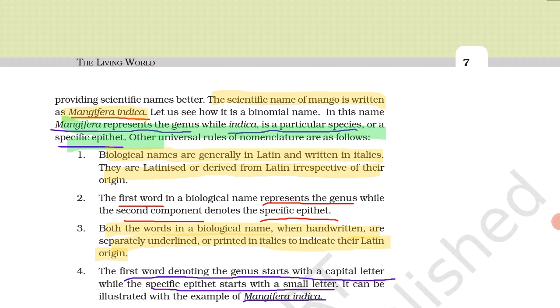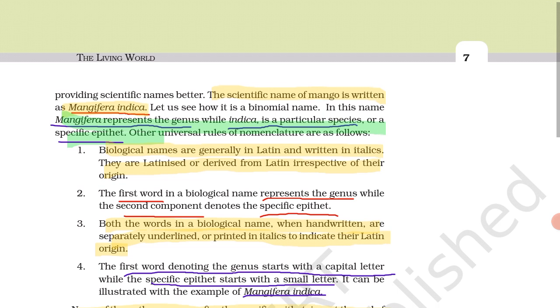Then the next rule is that the first word denoting a genus starts with a capital letter, while the specific epithet starts with a small letter. For example, Mangifera indica. See, what they say is very important. The first word is Mangifera, and that M is written in capital letter. And next is indica, the specific epithet, and it is written in small letter.